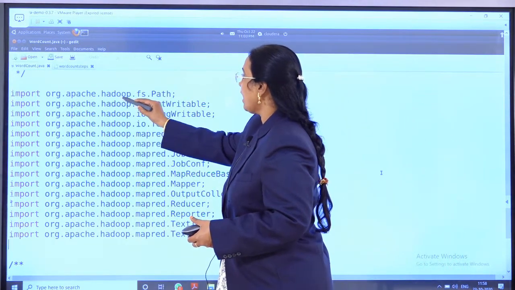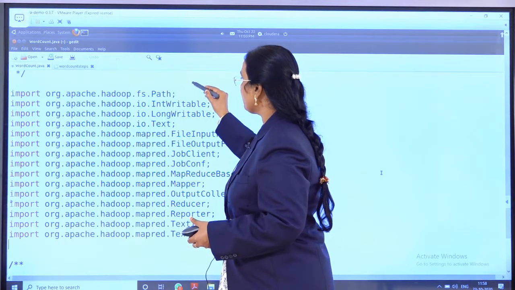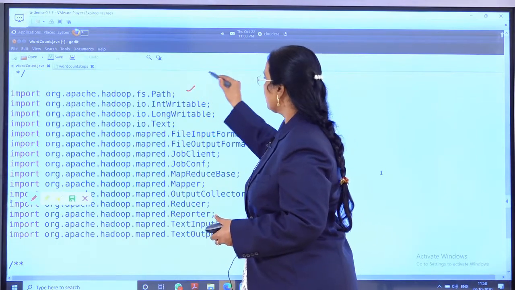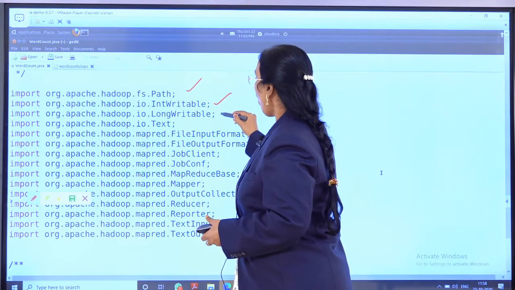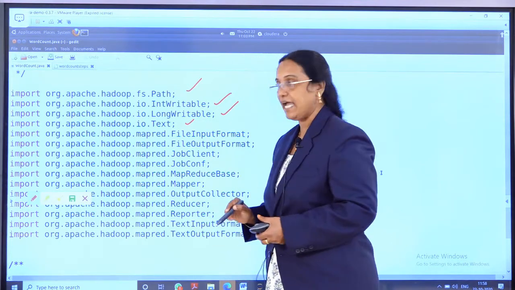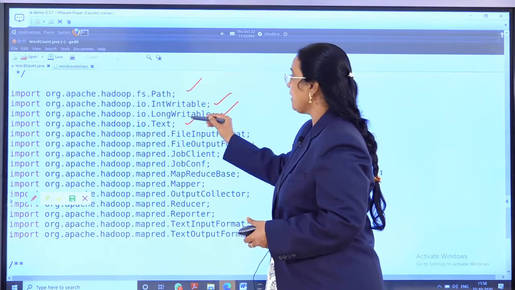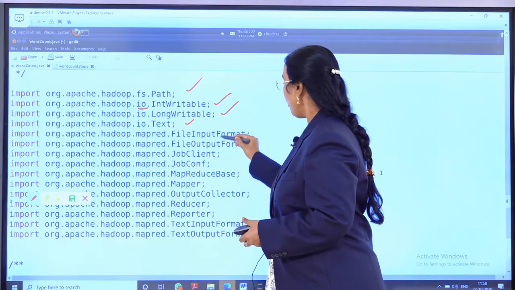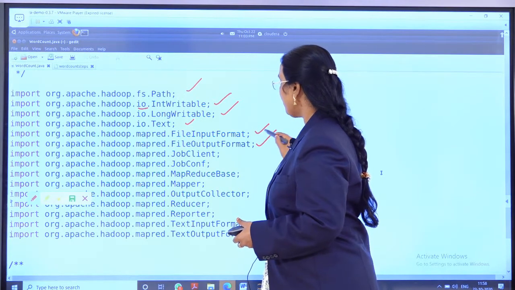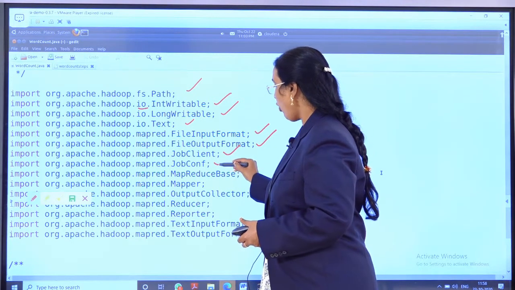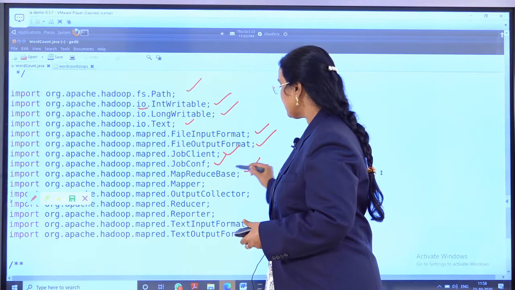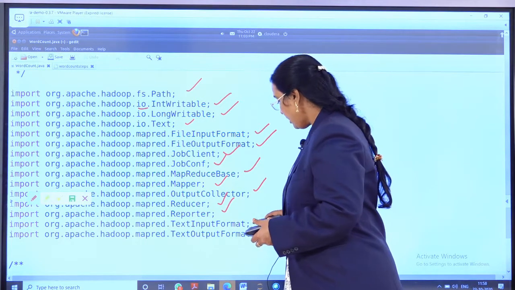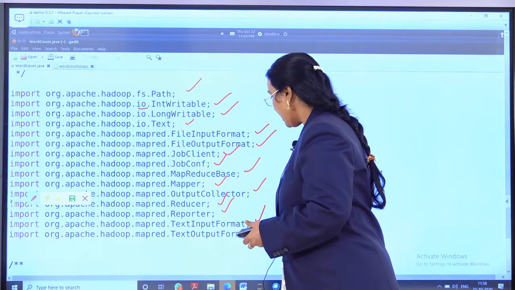Import org.apache.hadoop.fs.Path, for setting the path. IntWritable, LongWritable, Text. These are my generic types, and these generic types are available in the package called IO package. We have FileInputFormat, FileOutputFormat, JobClient, JobConf, MapReduceBase, Mapper, OutputCollector, Reducer, Reporter, TextInputFormat, TextOutputFormat.